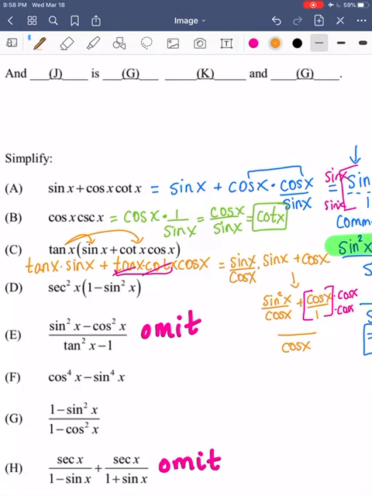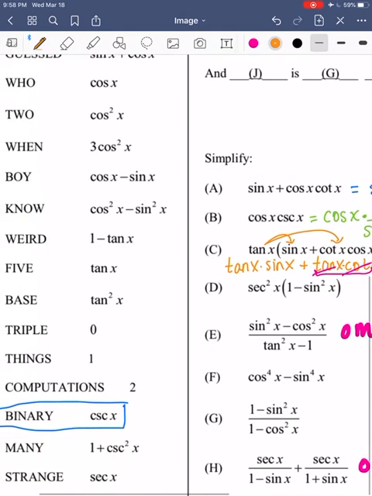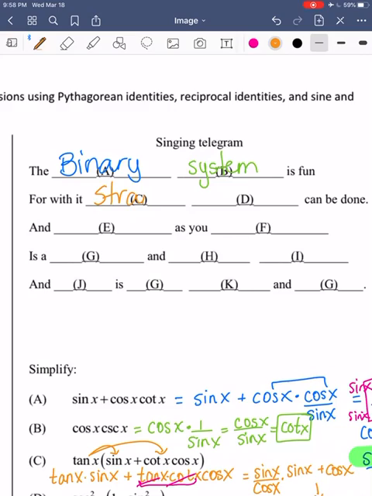Hopefully I hope we feel okay with that concept. We worked on it a pretty good bit. I think most of us are okay with it. And so then this right here again is a Pythagorean identity. So 1 over cosine x equals secant x. All right, let's go try to find secant. So it's here, strange.